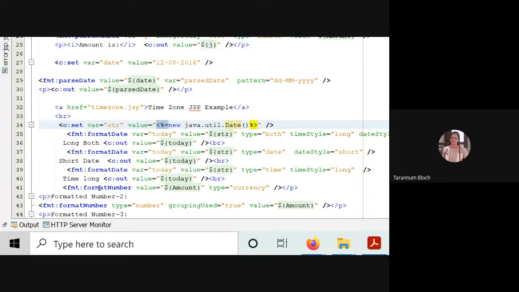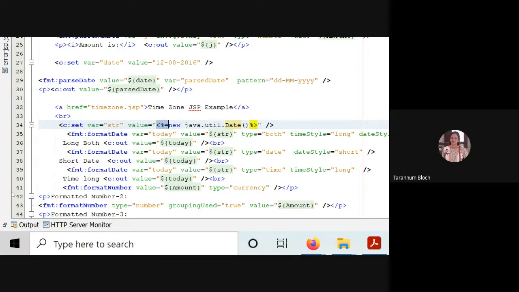Online students, I guess my screen is lagging. Are you getting my screen with the code? Yes, ma'am. I mean, I see a white screen. What do you see on your screen? Ma'am, line 34, c:set var equals str.